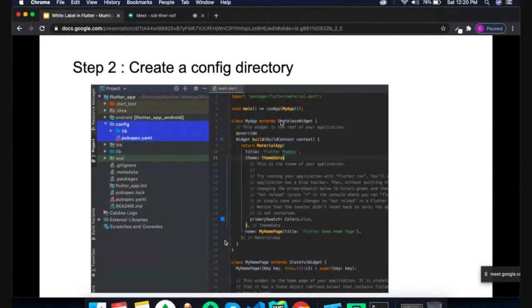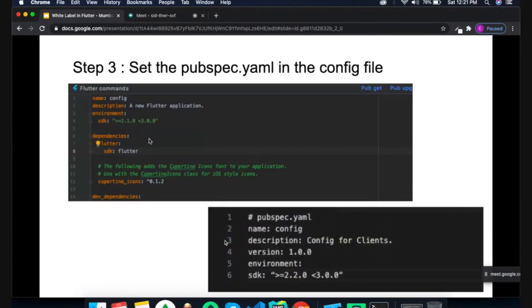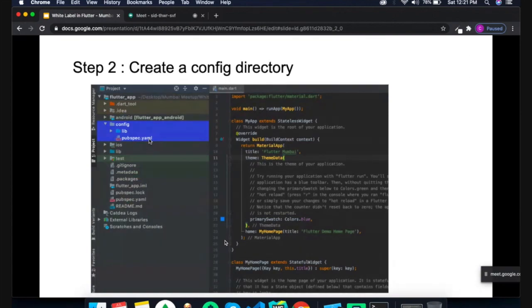Then once the setup is completed, we can run our application, and after that we can start creating the configuration for the white label application. So the first step is to create the application and run it. Second, we configure the directory for the white label product. You need to create a root folder as config, and in there we can create the configuration directory.